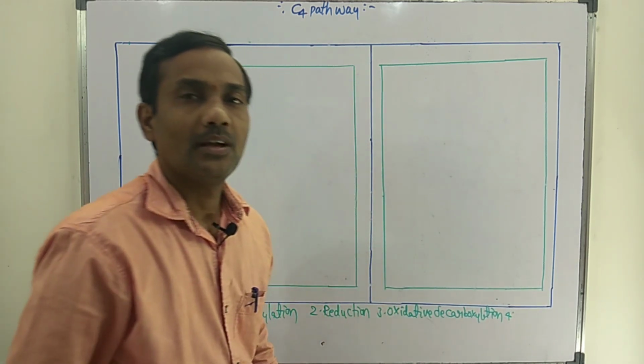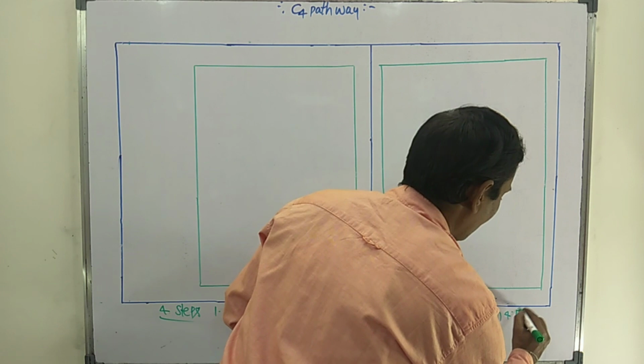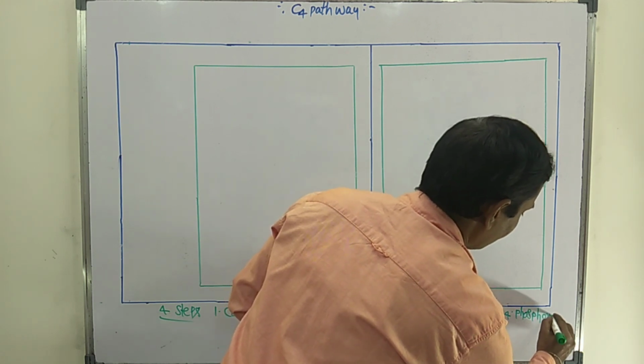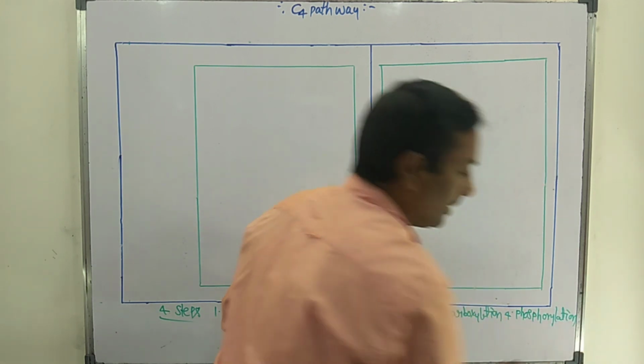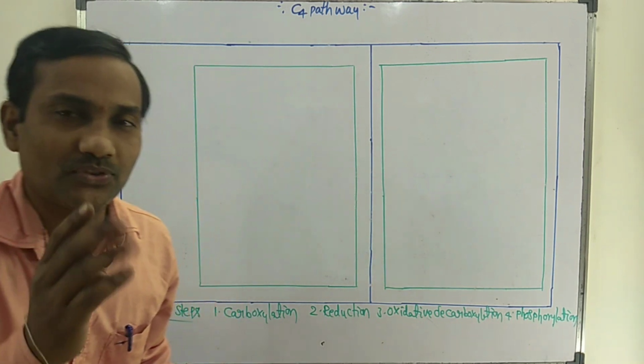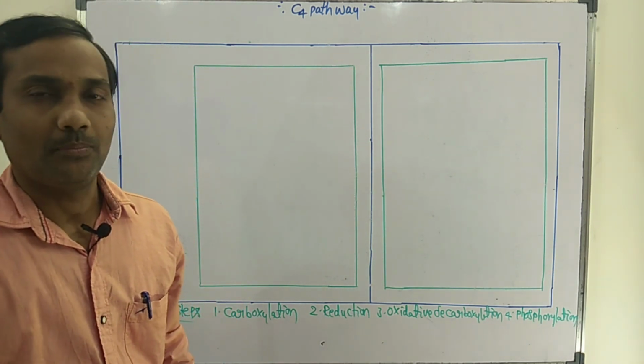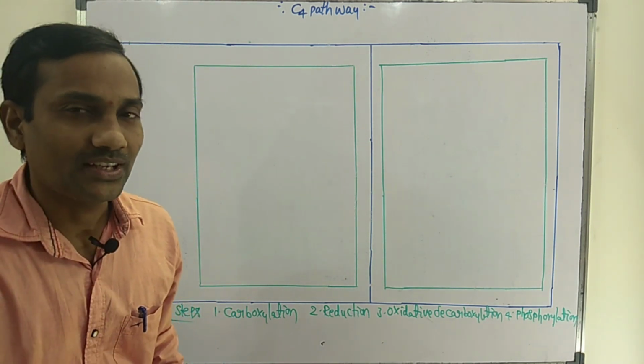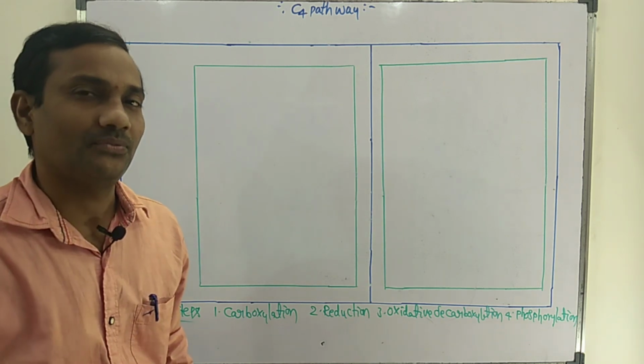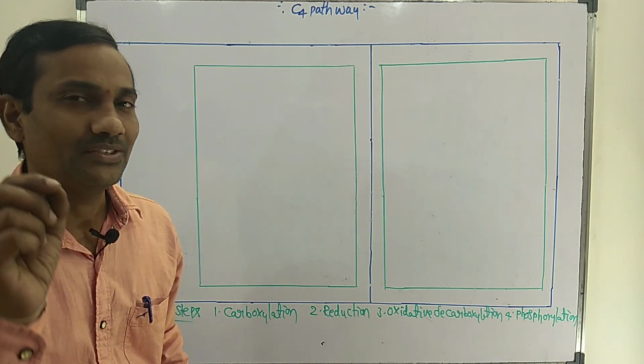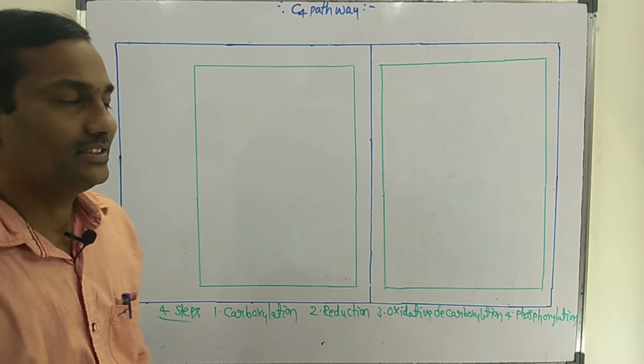Fourth step, phosphorylation. These are the 4 major steps involved in C4 pathway. In C4 cycle, mainly 2 types of cells are involved, that is mesophyll cells and bundle sheath cells.